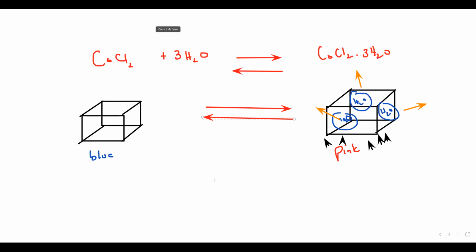Then for reversible reactions, when a reversible reaction is there, we use a specific term. We say equilibrium.